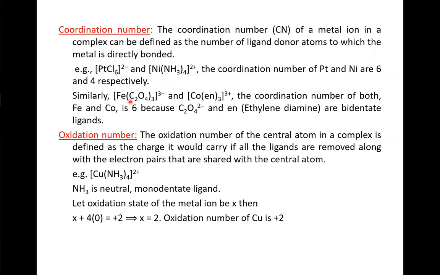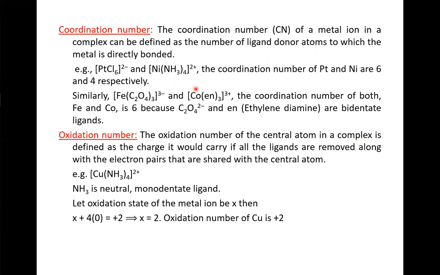But in these examples, that is in the complexes Fe(C2O4)3 3 minus and Co(en)3 3 plus, these two, that is the C2O4, this oxalato, and ethylene diamine, are bidentate ligands.